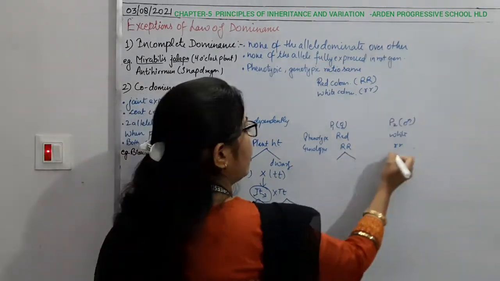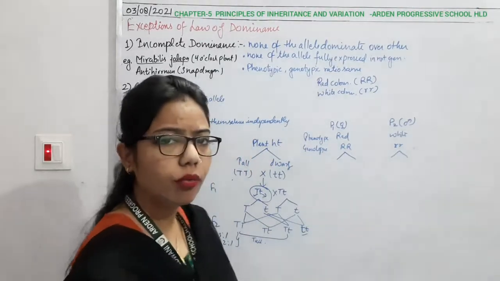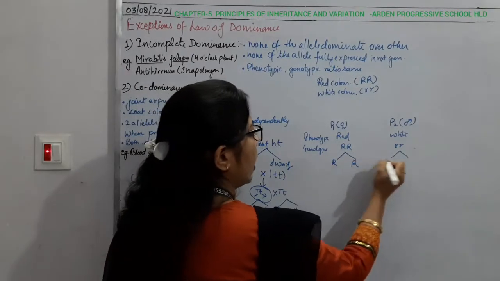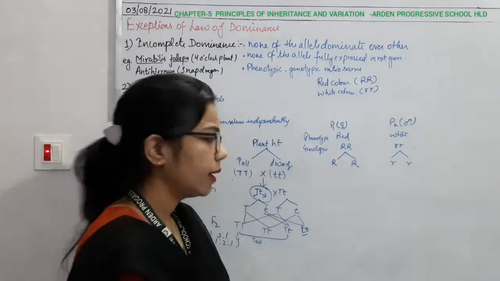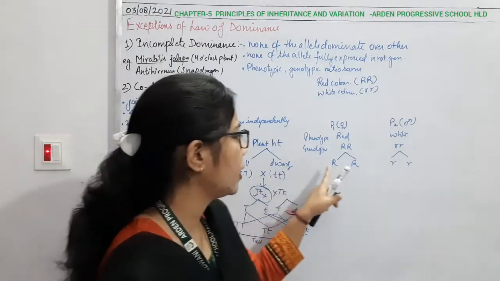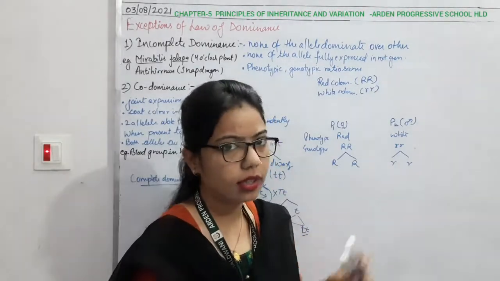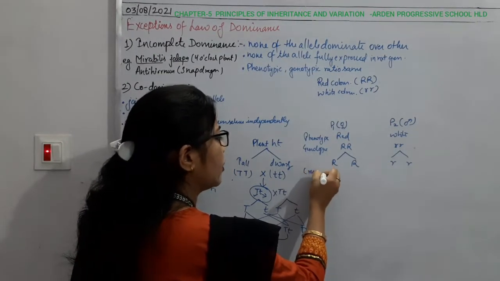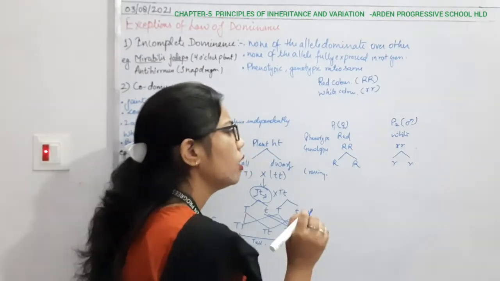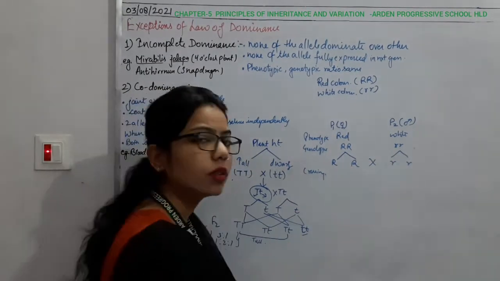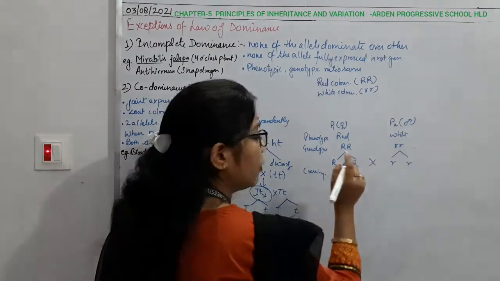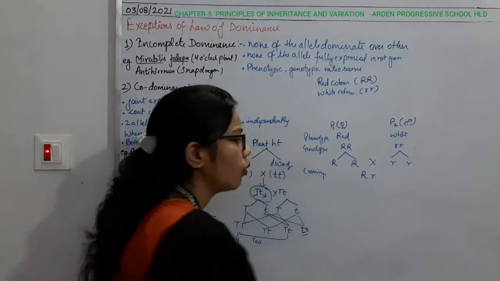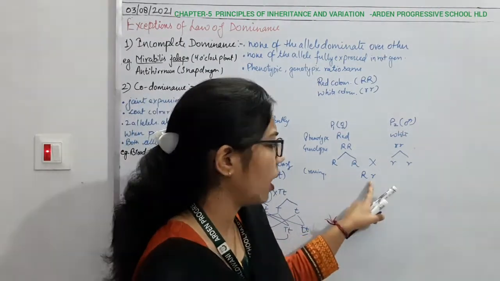Now from here they will form their gametes. The next step is gamete formation. When they form gametes, one forms R and the other forms small r. We can write it as only R and small r. Now we go for the crossing. Once we have formed the gametes, we cross them. From here we get only capital R, and from here we get small r. So you can see capital R, small r.